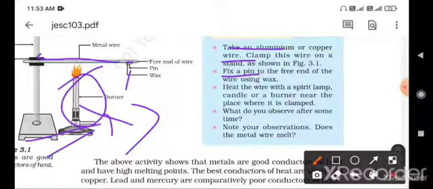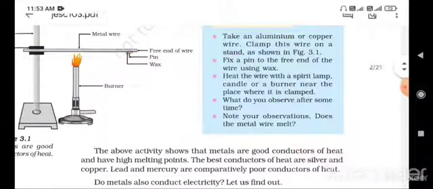What you observe after some time of heating that copper wire or the aluminium wire, you have to study here. Note your observation: does it melt or not? So for the metals you have taken, aluminium, copper, magnesium, you have to observe whether they melted or not.